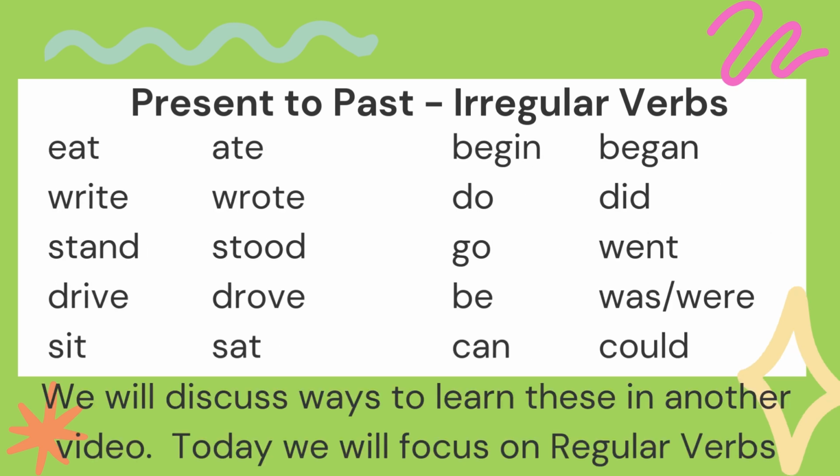These are irregular verbs, and we're not going to talk about them now, but you can see the first one. Eat, past tense is ate, not eated, it's ate. But the next video, we're going to show you these ones, so don't worry about this now.